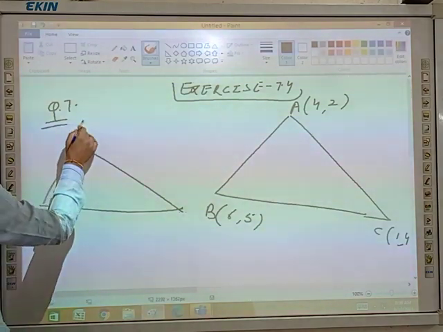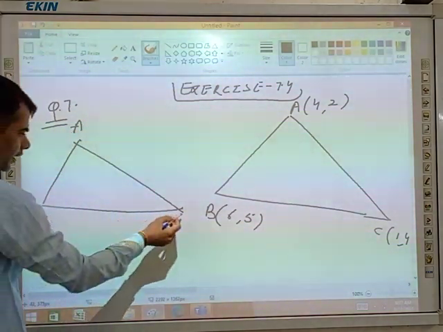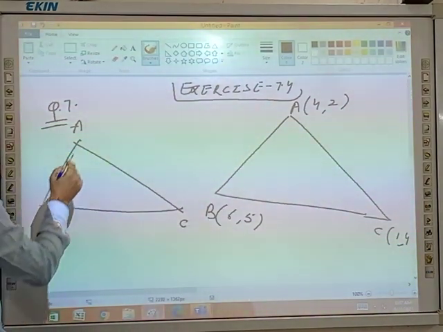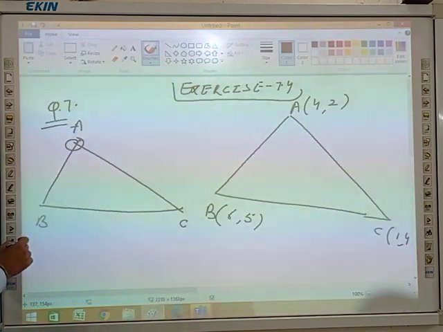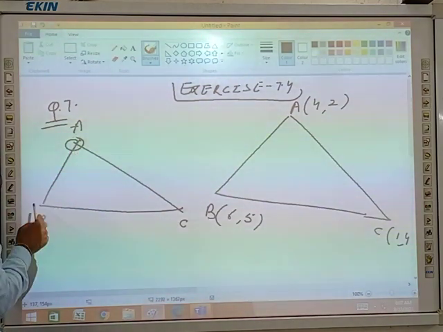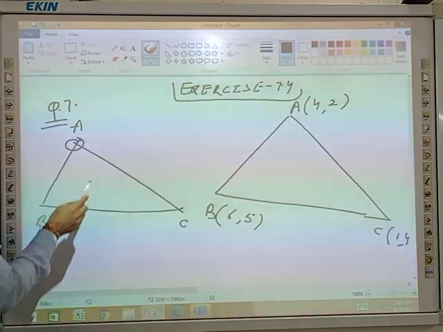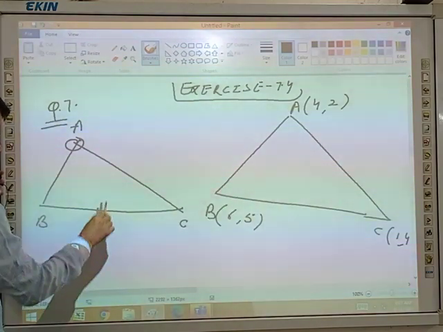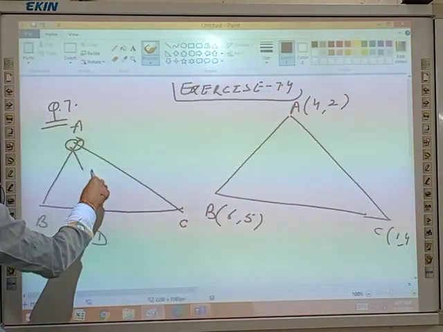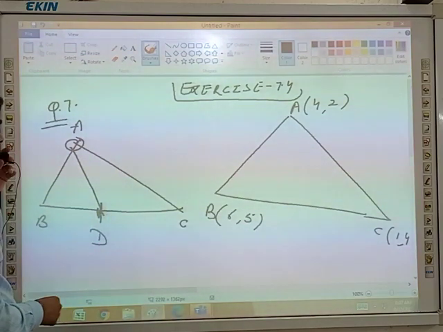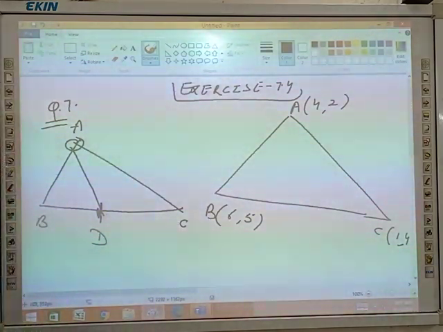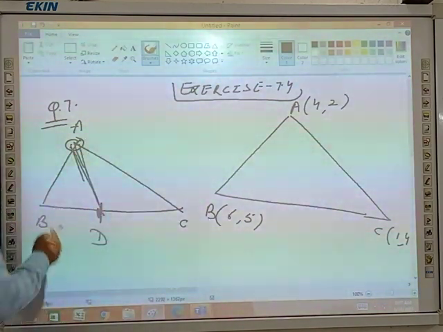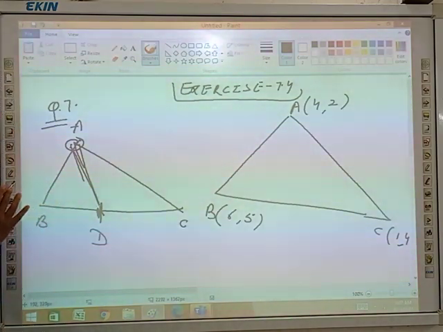This is a triangle ABC, and from A, the vertex, I am drawing a median. A median bisects the opposite side. It means D is the midpoint of BC. So AD is the median of triangle ABC. Any doubt?